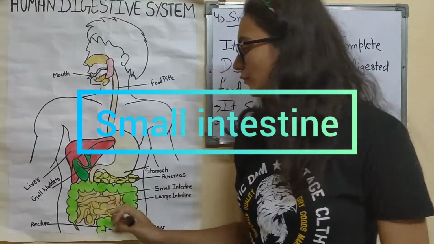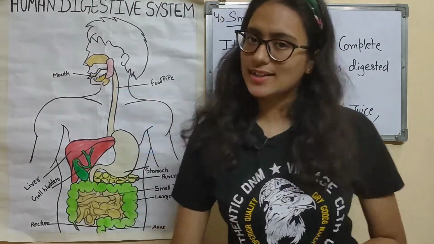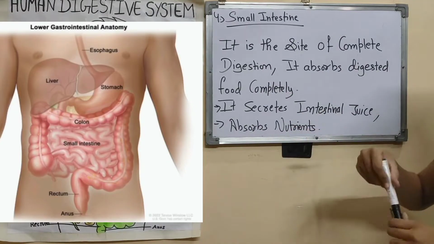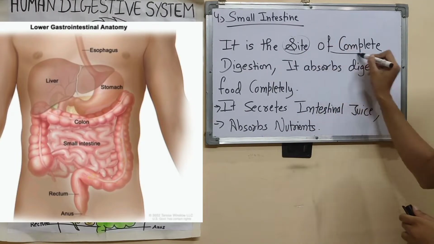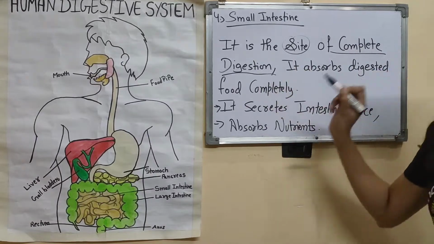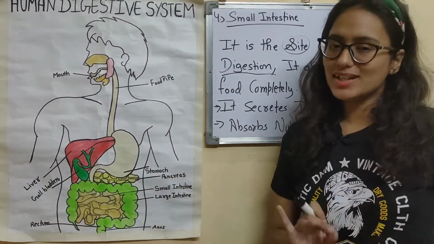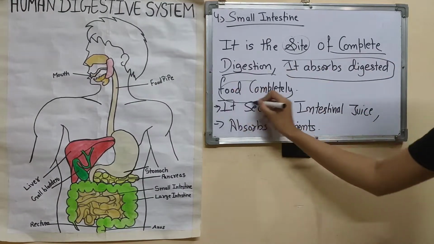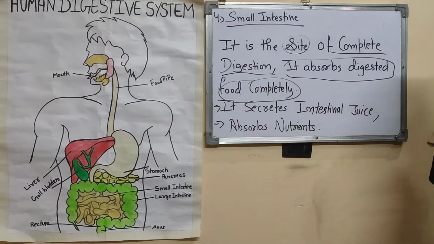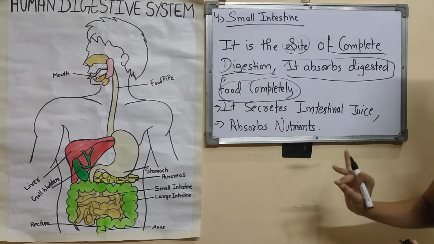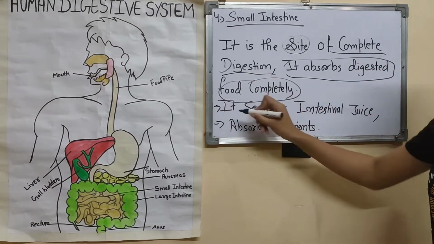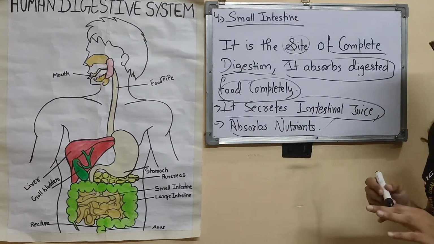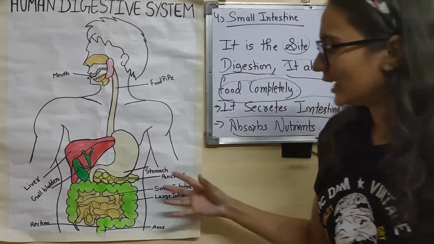Now, after the food has entered the small intestine, let's see what happens in it. The small intestine is the site of complete digestion. So, in our small intestine, the complete digestion finally happens. It absorbs the digested food completely. There are two more points: it secretes intestinal juice and it absorbs all the nutrients. And after this, the food will enter the large intestine.